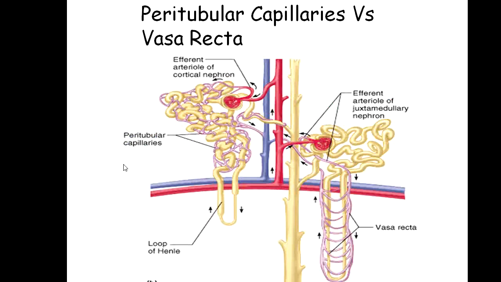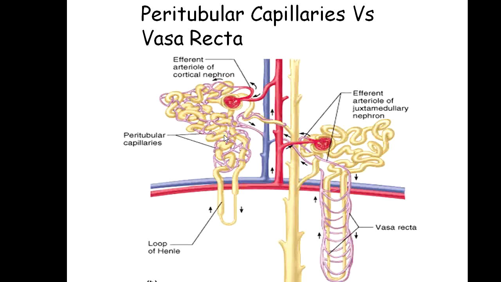The last one, this definition deals with the difference between the peritubular capillaries versus Vasa recta. As the diagram indicates, these are peritubular capillaries. Those capillaries which are all around the convoluted tubule, intermingled around the convoluted tubule, are called peritubular capillaries.